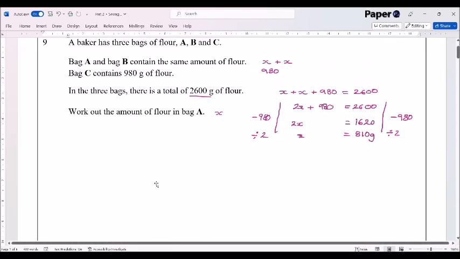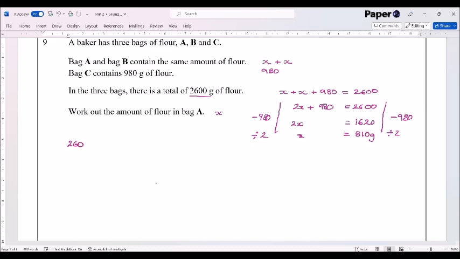The other thing that I will see a lot of people do is they'll just do the subtraction. They'll immediately subtract. So you just do 2,600 subtract 980, and that equals 1,620 using a calculator there. And then they'll just do 1,620 divided by 2. That is equal to 810. So the same thing again, alternative way of doing it. The algebraic method will serve you better in the long term, but the pure numerical method and just logic will see you through that question.